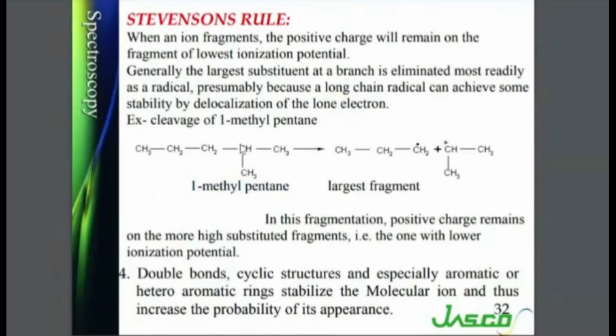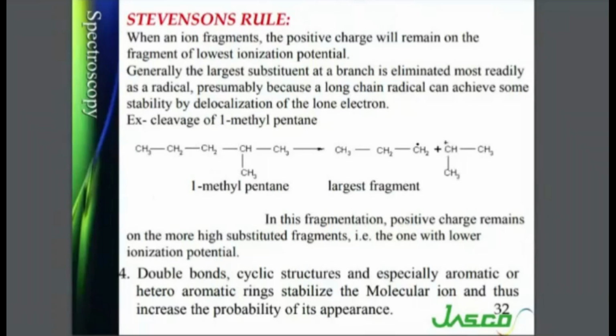One possibility, one of the CH3 will be removed as a radical and the remaining part will acquire a positive charge. Second possibility, this 3-carbon chain will be cleaved and the remaining chain will acquire a positive charge. So it is the longer chain that is cleaved and remains as a radical, and the remaining part acquires a positive charge.